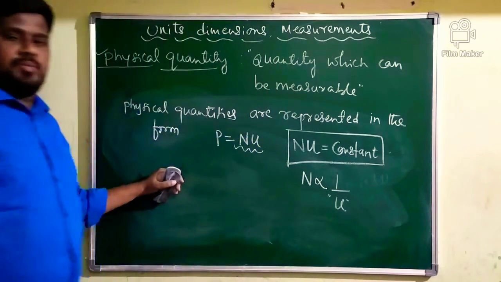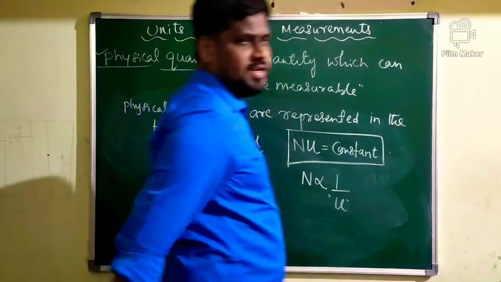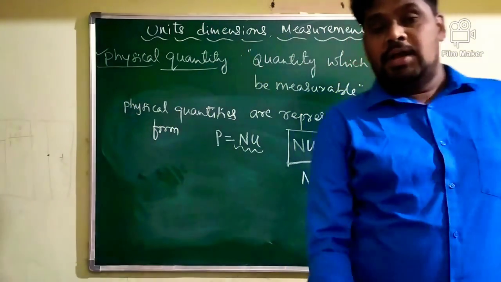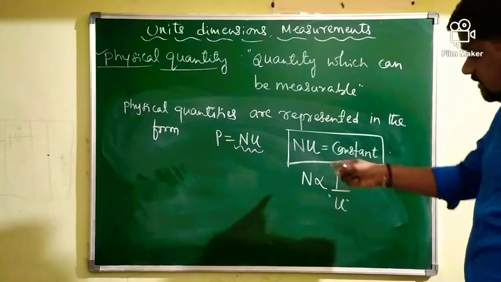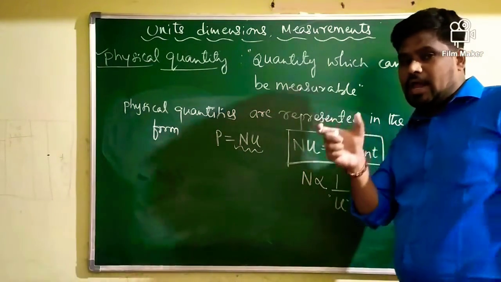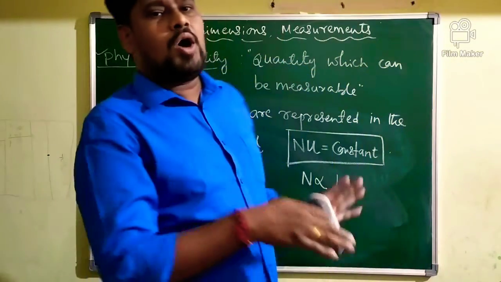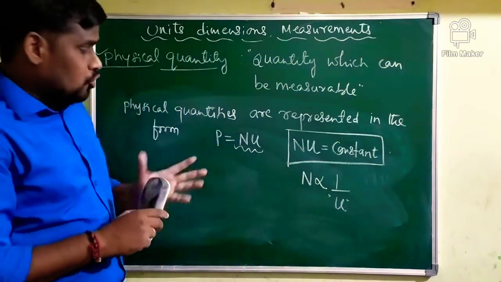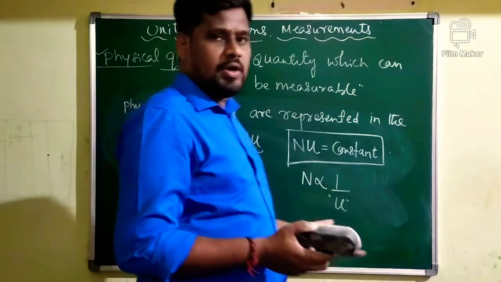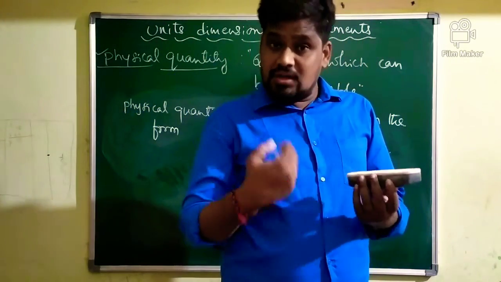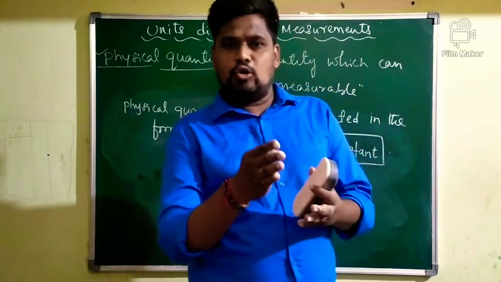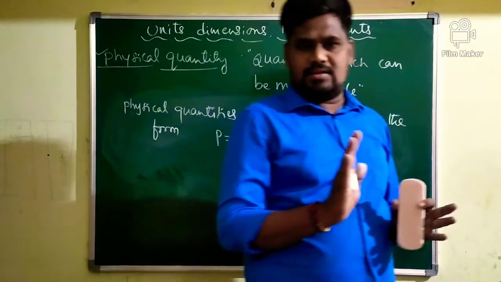N is inversely proportional to u. What is the meaning of n is inversely proportional to u? Greater the value of physical quantity, that is, the greater the numerical value of physical quantity, smaller will be the unit.